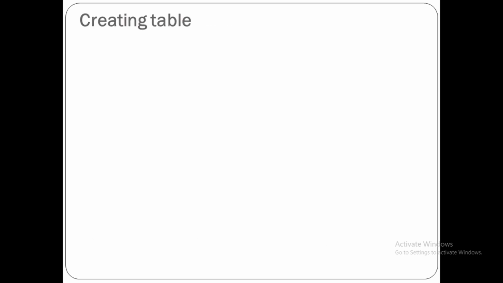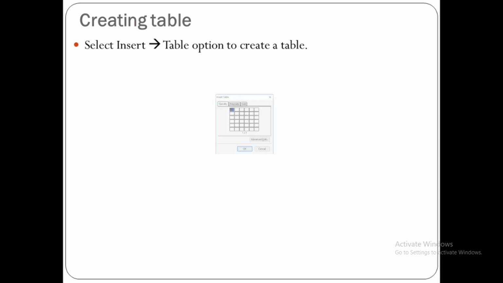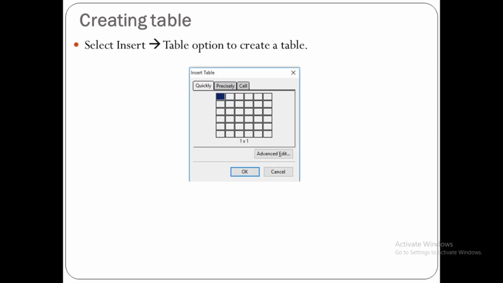Now we will see topics one by one, individual topics. How to create a table? Select the insert table option to create a table. When you select the insert table option, it will show you a dialog box where you can select the number of cells. So select the number of rows and columns to insert a table accordingly.